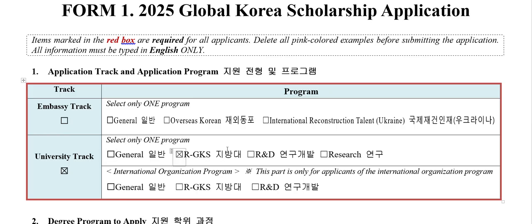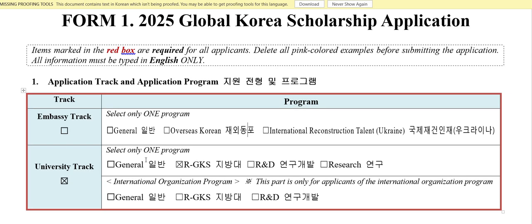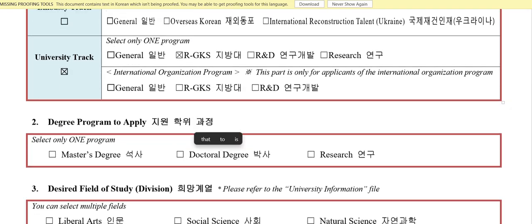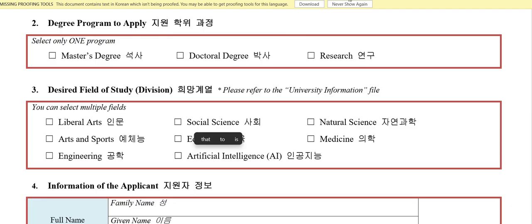There is no real difference, but if you are applying for type A university under university track, you have to check general, because RGK is only for type B universities. If you are applying for type B, you can either apply under general or RGKs. But if you are applying for type A, you can only choose general. And if you are applying for R&D programs or research program, check that one. You have to select only one program, not more than that. If you do that, your application form will be disqualified. Okay. And next is what program you are going to apply.